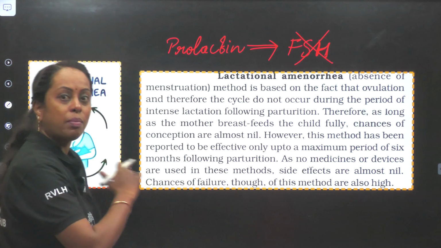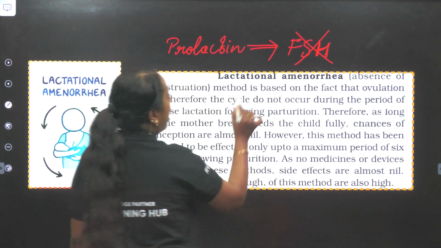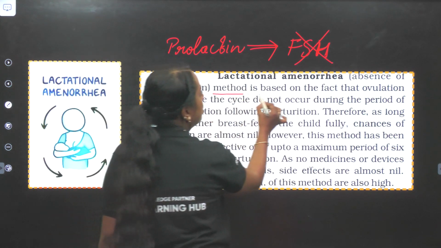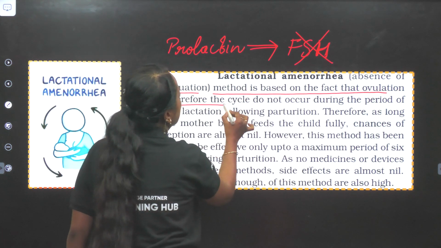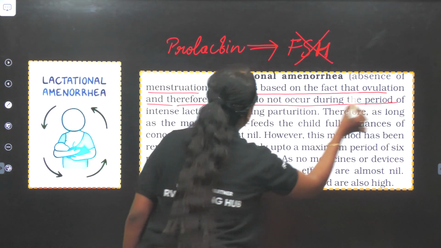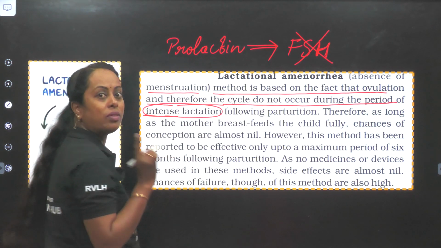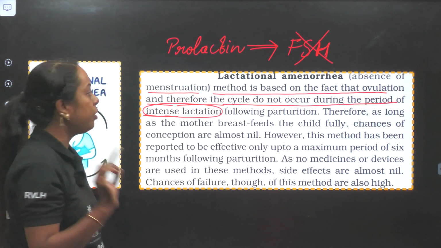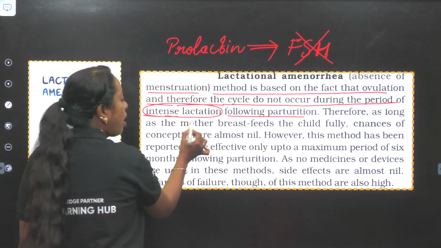Now let us understand by reading this NCERT sentence. Lactational amenorrhea, absence of menstruation, method is based on the fact that ovulation and therefore the cycle do not occur during the period of intense lactation. Now there are certain terms that we have to really know here. Following parturition.